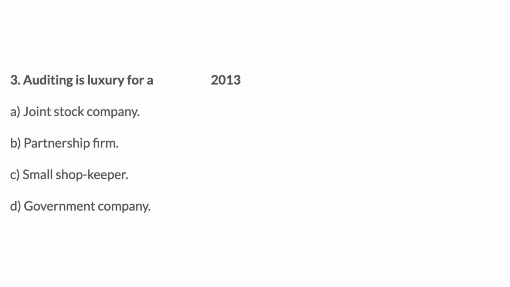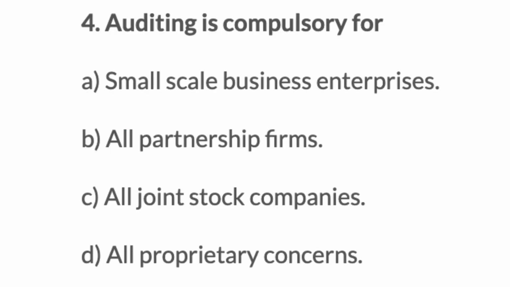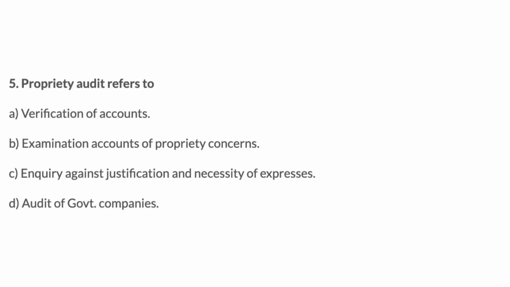3. Auditing is a luxury for: A. Joint stock company. B. Partnership firm. C. Small shopkeeper. D. Government company. Answer: C. Small shopkeeper. 4. Auditing is compulsory for: A. Small-scale business enterprises. B. All partnership firms. C. All joint stock companies. D. All proprietary concerns. Answer: C. All joint stock companies.